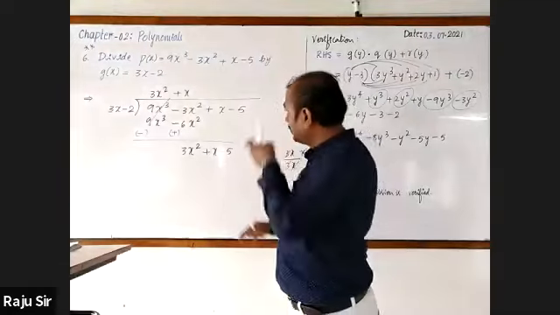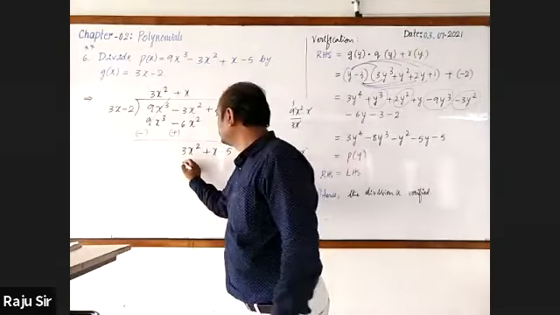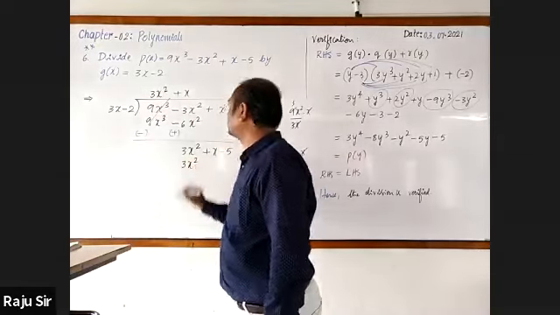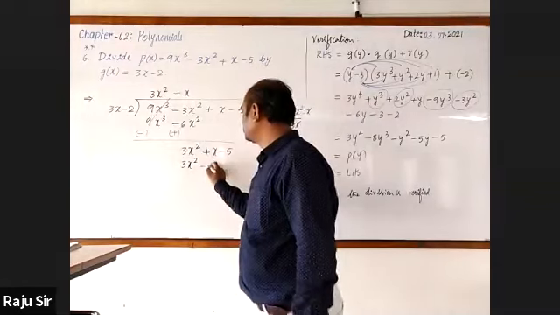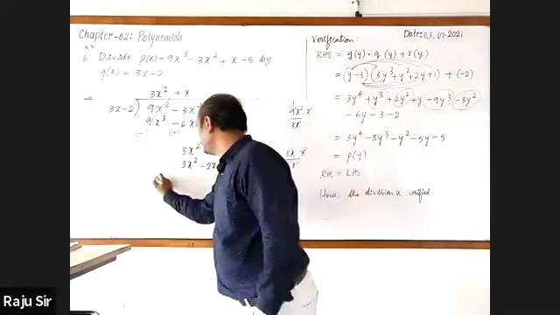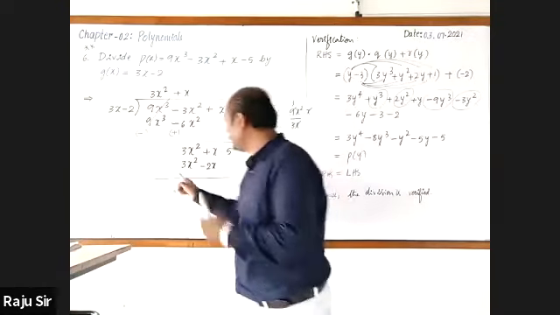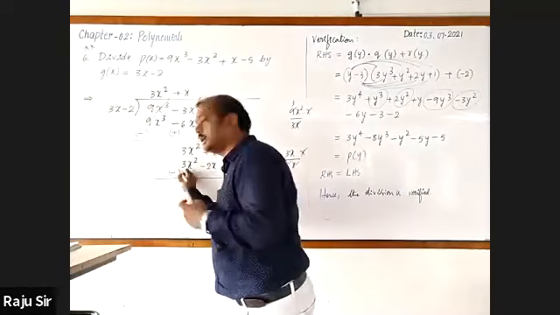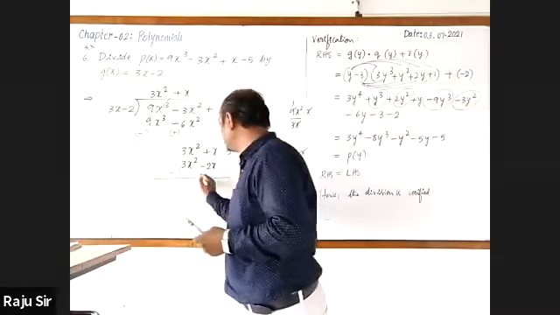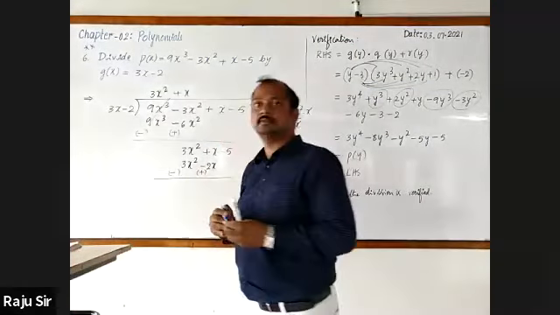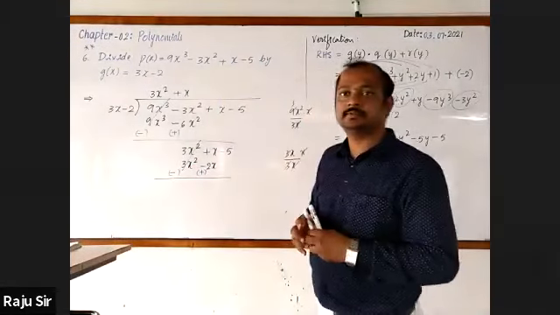Now multiply x with both the terms. X into 3x is 3x square. X into minus 2 is minus 2x. Let me change the sign. Here plus is there, I'll write it as minus. Then minus is there, I'll write it as plus. The first term gets cancelled.